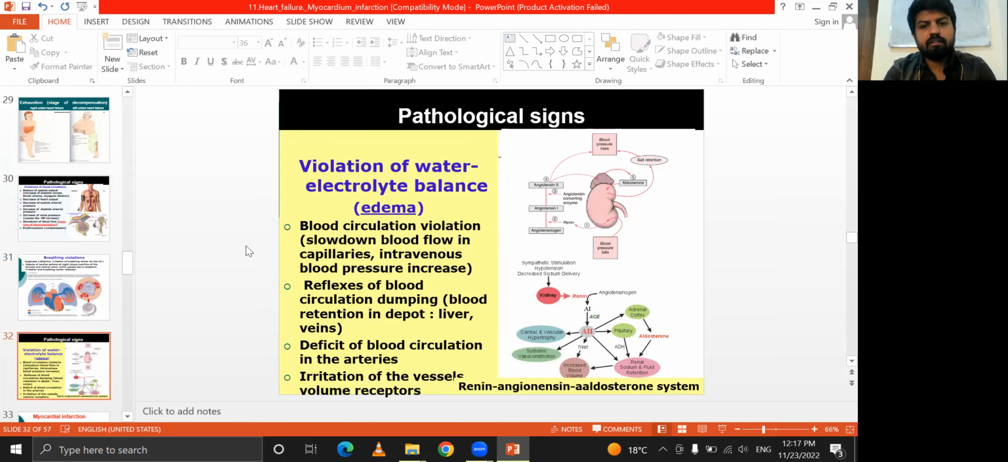Violation of the electrolytes includes the blood circulation violation, the reflexes of the blood circulation, and the deficits of the blood circulation in the arteries.